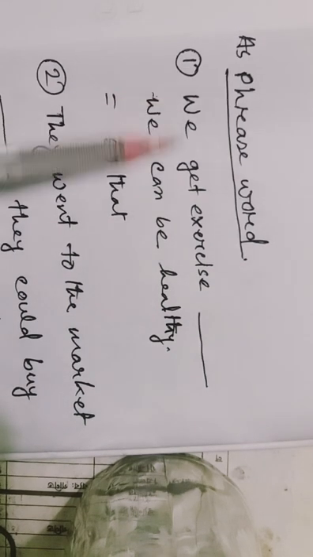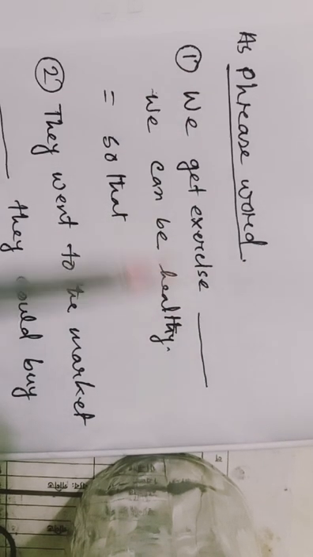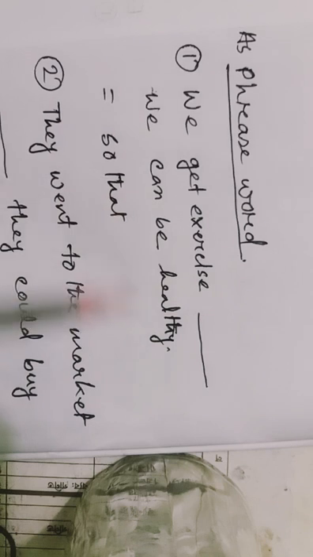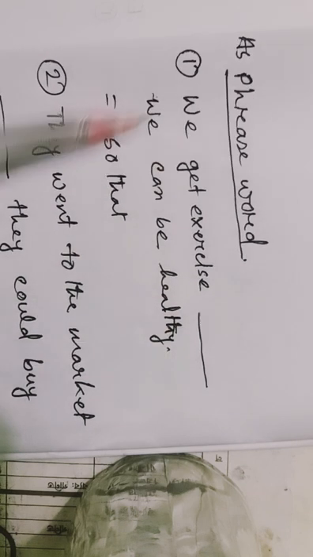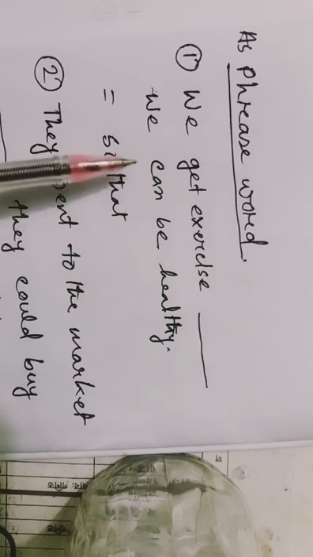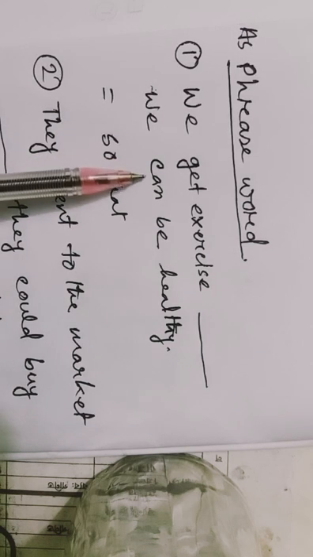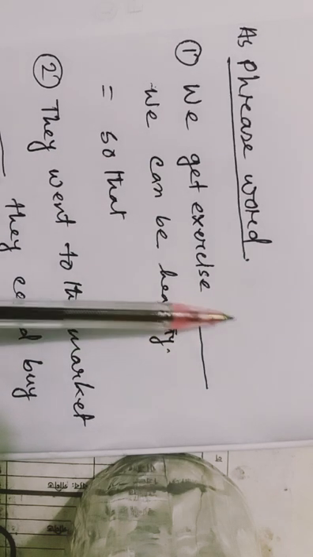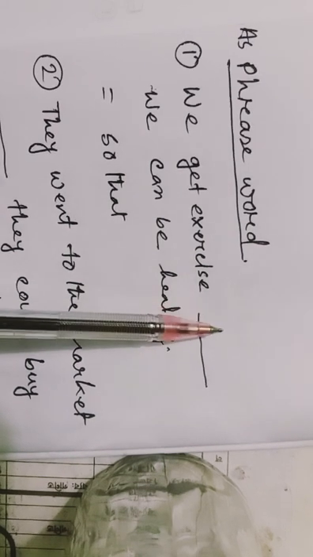The first clause is a sentence of present indefinite tense, and the second clause is also a verb in present indefinite tense, but using the modal auxiliary "can" or "may"; then we will use "so that."